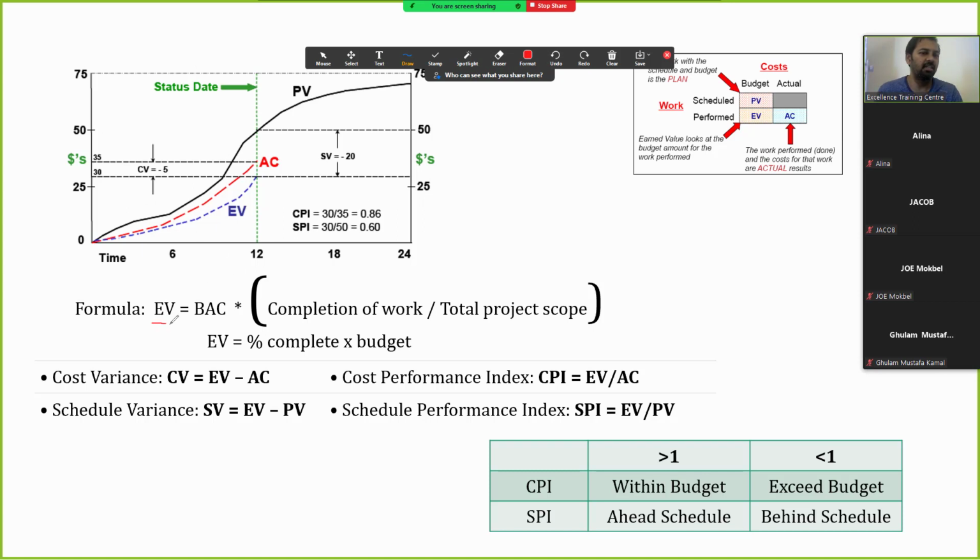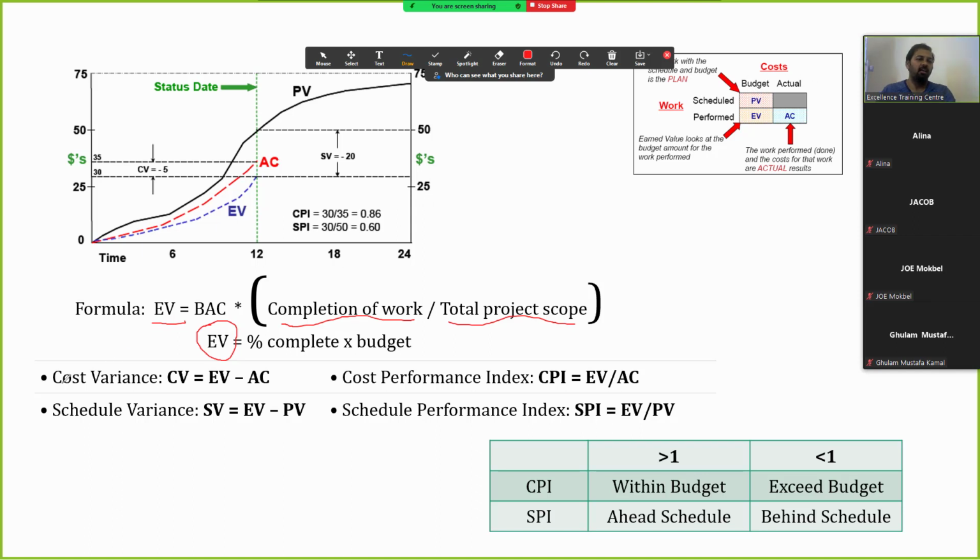Here, earned value is BAC times the completion of work over the total project scope, so we can take a percentage of it. The EV we calculate is the work scheduled and performed, which shows the budget and actual here.